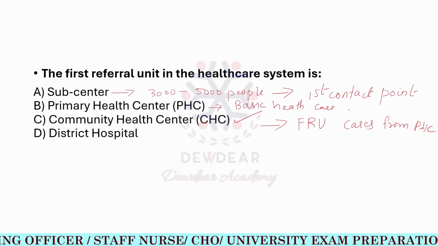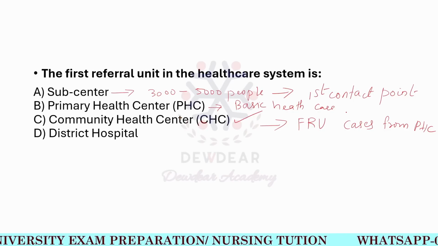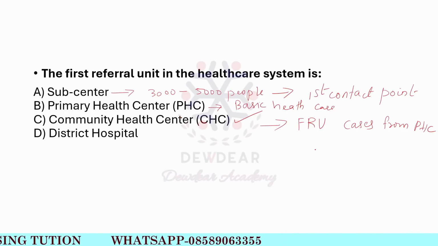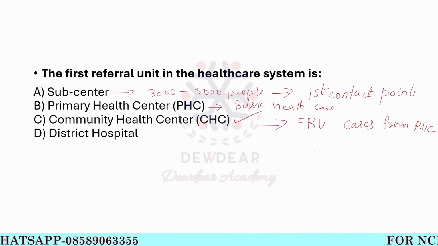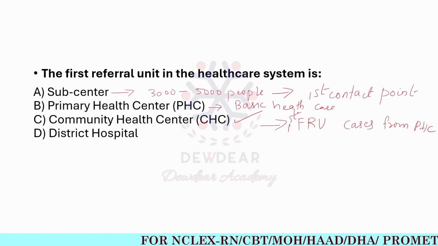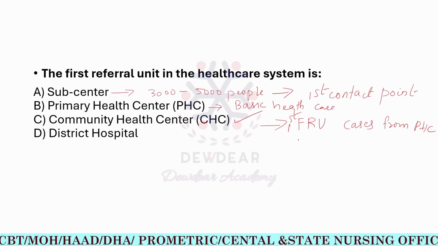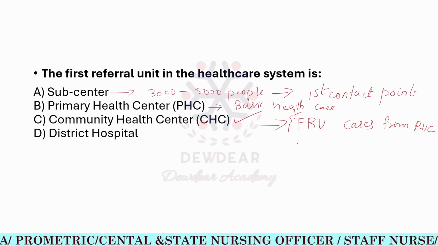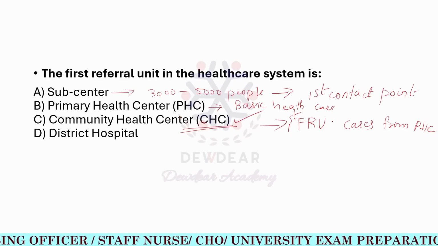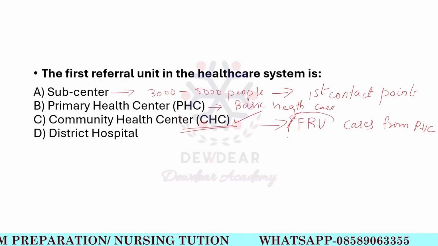And this can be the referral unit for subcenter. And community health center or CHC functions as the first FRU, the first referral unit with specialist services like obstetrics, surgery, pediatrics, and also medicine. These are all there in the community health center. So FRU or the first referral unit is community health centers.